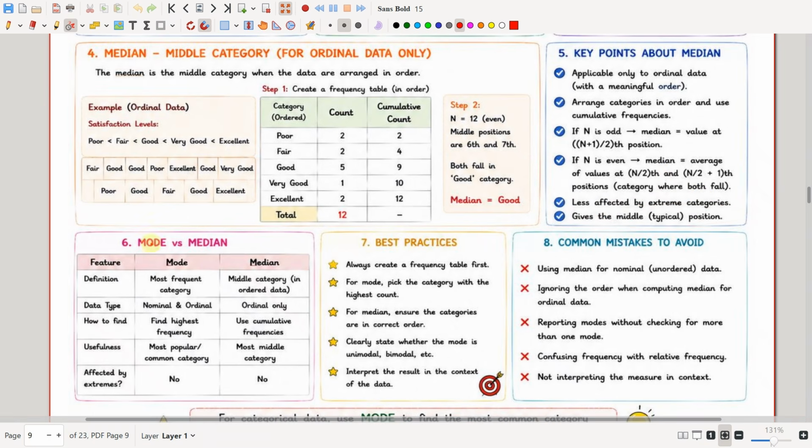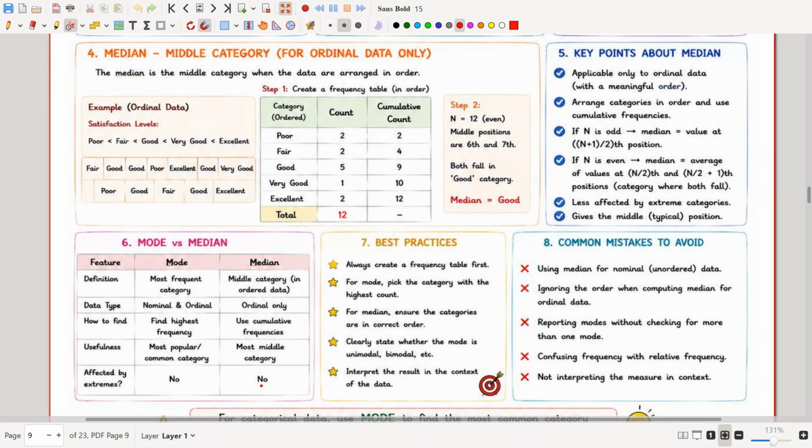Let us see mode versus median. Mode is the most frequent category, whereas median is the middle category. As for data type, mode is for both nominal and ordinal, and median is for only ordinal. To find them, we use the most popular or common category for mode, and the middle category for median. Is it affected by extremities? No, it is not affected by outliers.